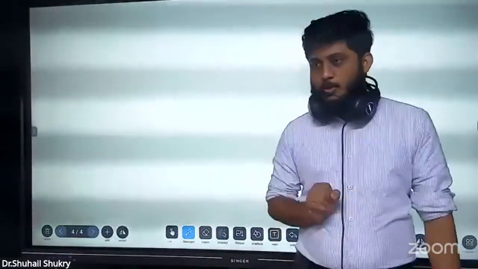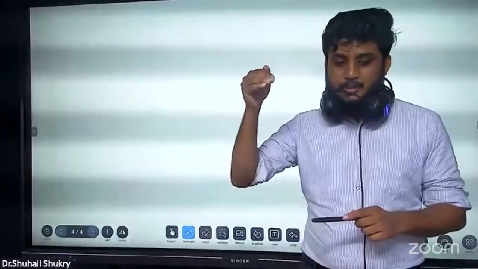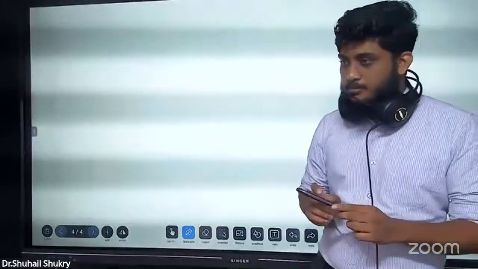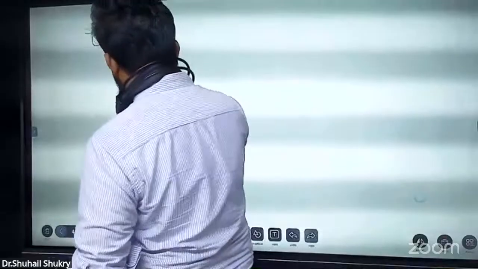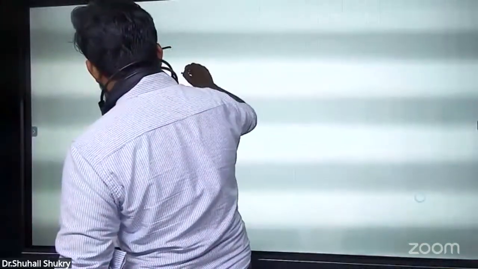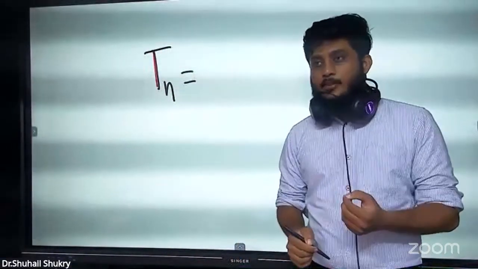There are only 3 formulas. Now I'm going to write the 3 formulas. Very easy formulas. First of all, I'll write the formulas, then I will tell you their meanings as well. The first formula is the Tn formula. What is the first formula? Normally, earlier we did Tn as a general term. Hereafter, we have a formula.